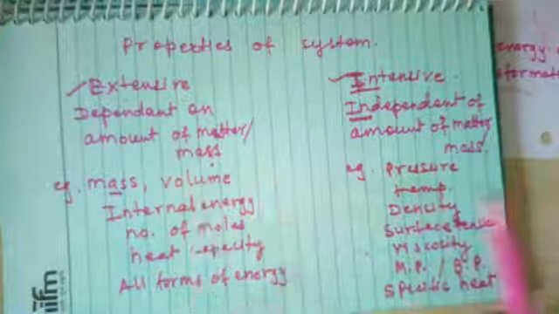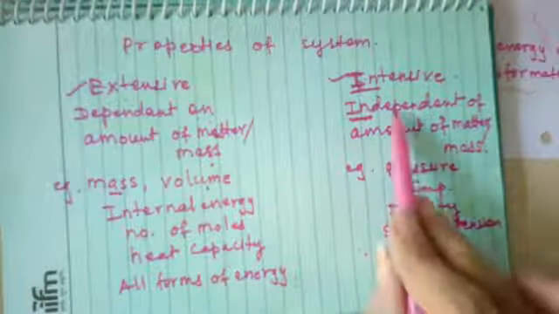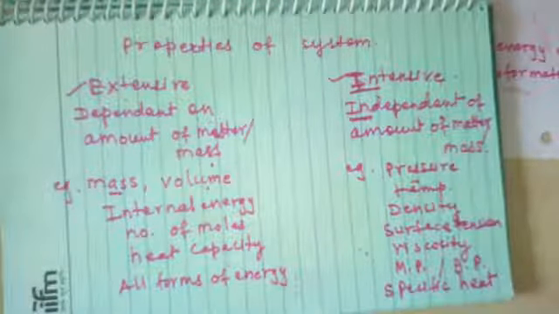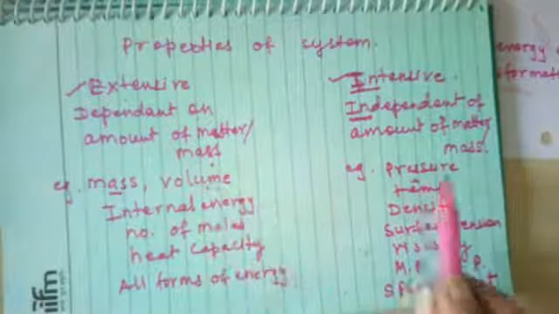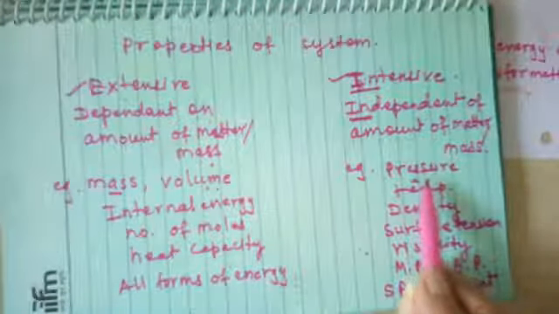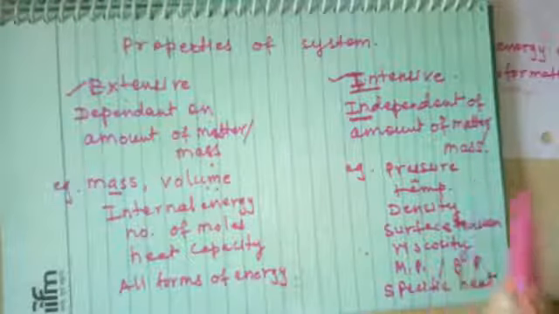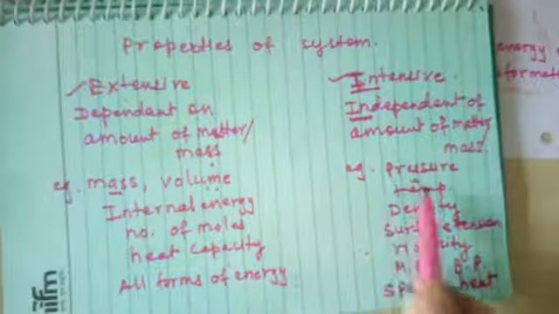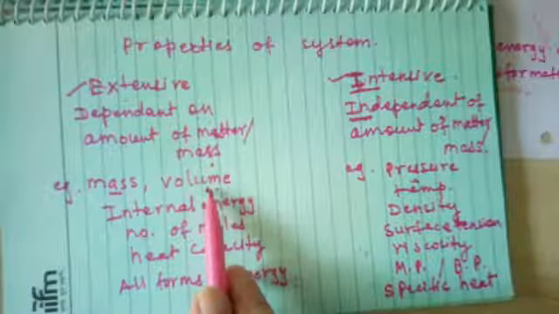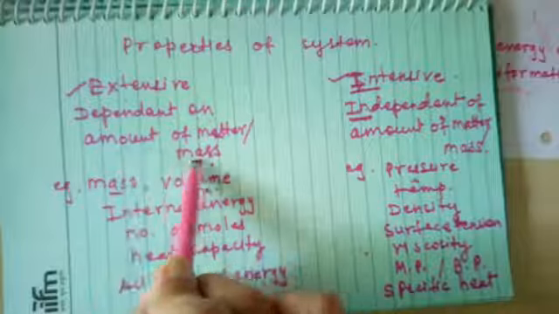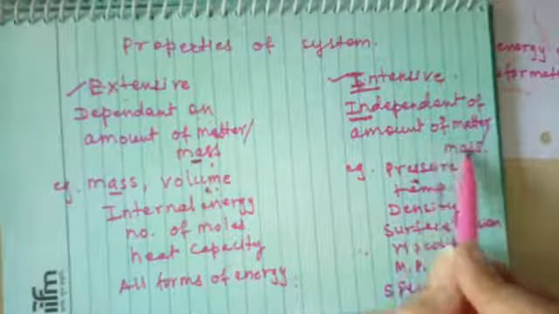Volume can be 1 liter, 2 liters, 3 liters. But pressure is independent of the amount of matter. Suppose, for example, you take 1 liter of volume and apply some amount of pressure, 1 atmospheric pressure or 2 atmospheric pressure. Accordingly, the volume will change. So volume is dependent on the amount of matter, but pressure is not dependent on the amount of matter.